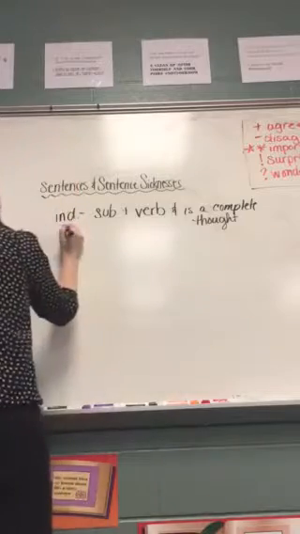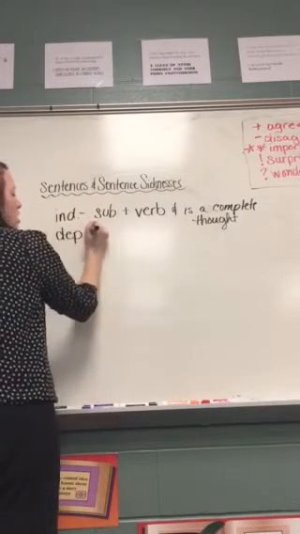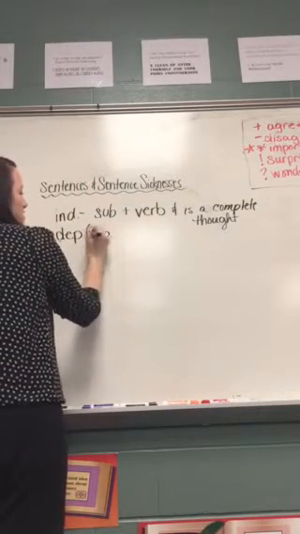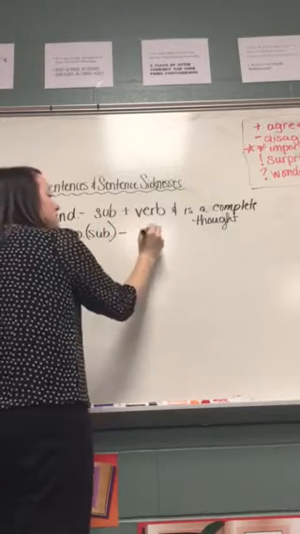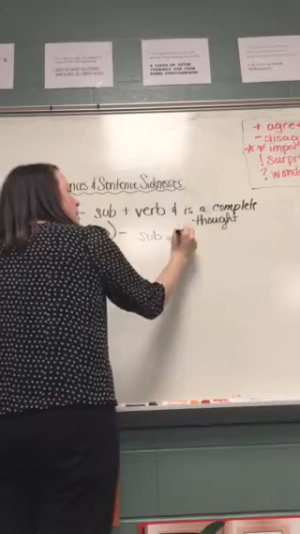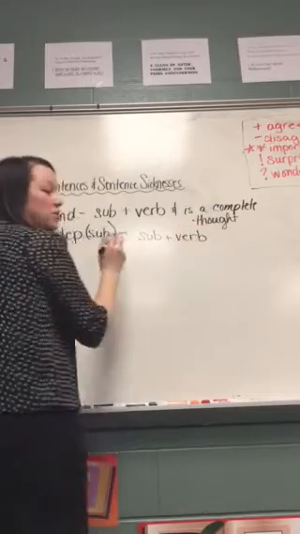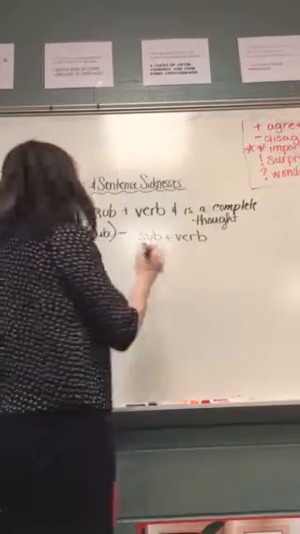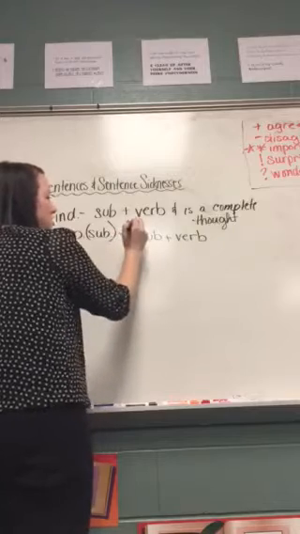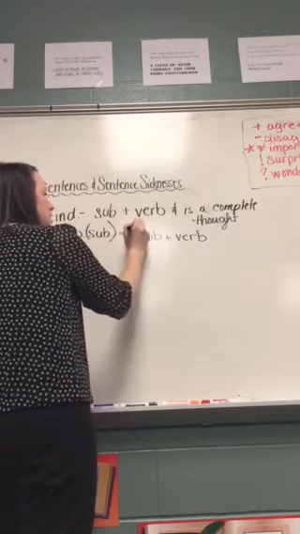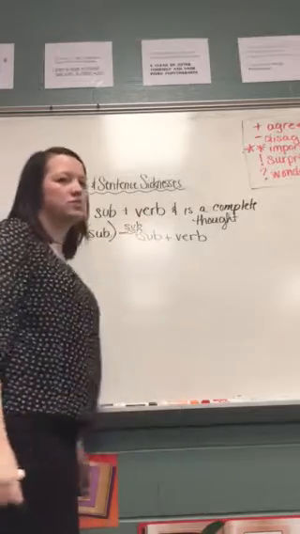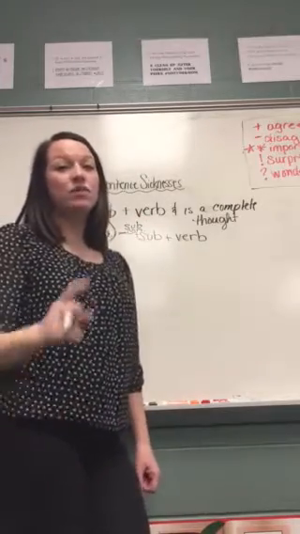A dependent clause, which can also be called a subordinate clause, so I abbreviate those DEP or sub, has a subject and a verb, but it usually, or it always, starts with a subordinating conjunction. So I'm going to put that actually in here, a subcon, and that stands for subordinating conjunction. And I gave you a list of those.